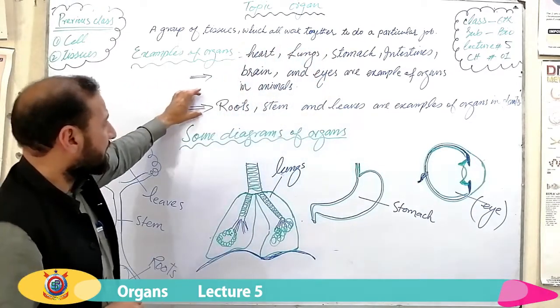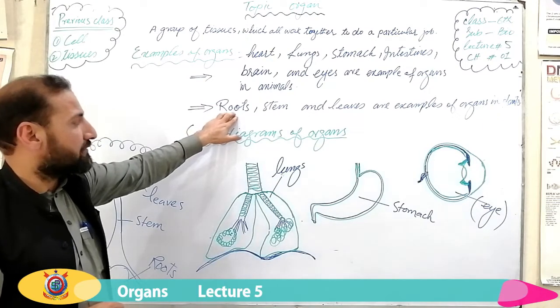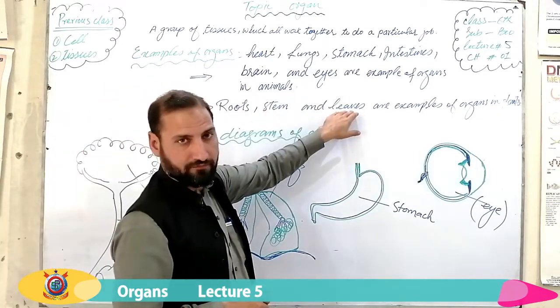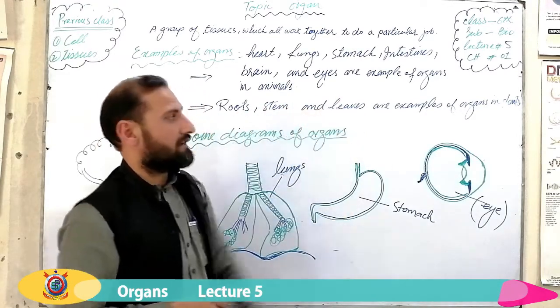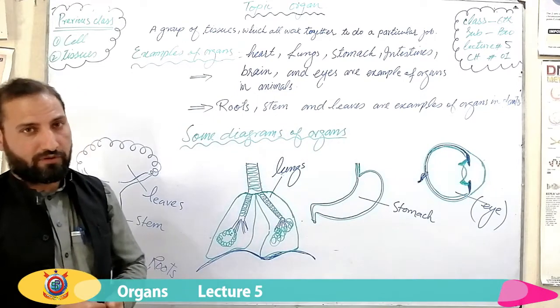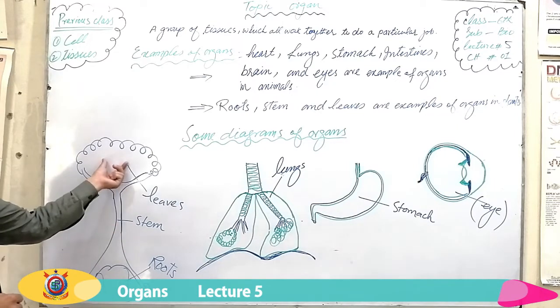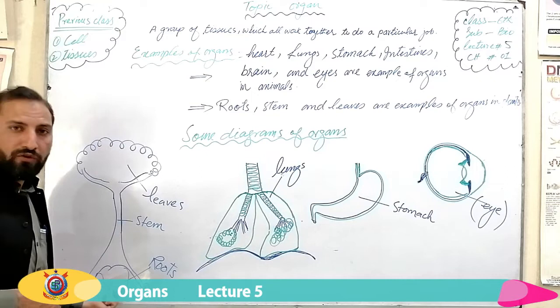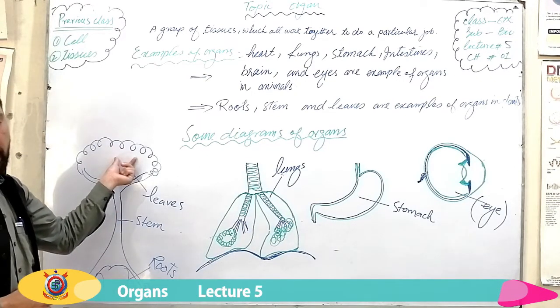Now, second example from the plant body. In plant body, different kinds of organs are roots, stem, and leaves. Root, stem, and leaves. These are the examples of organs in plant body. I have drawn a diagram here. These are roots, these are stem, and these are leaves. And you know the functions well. Roots absorb water and minerals, and leaves bring about the process of photosynthesis. They are green in color.